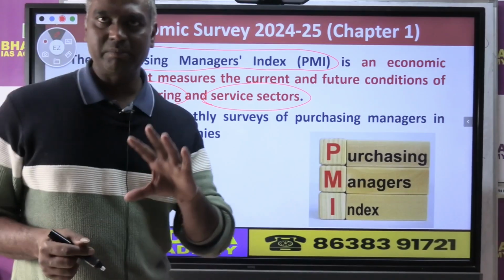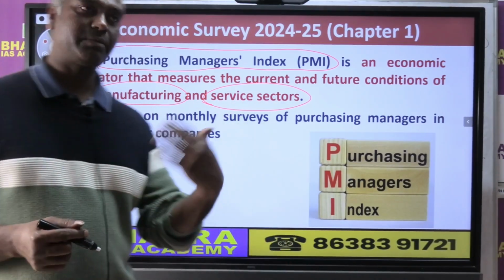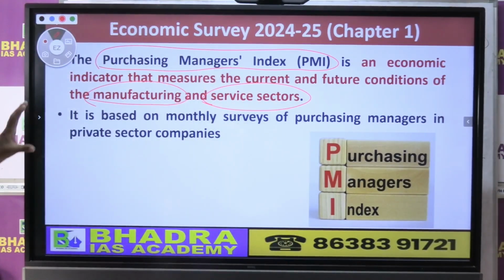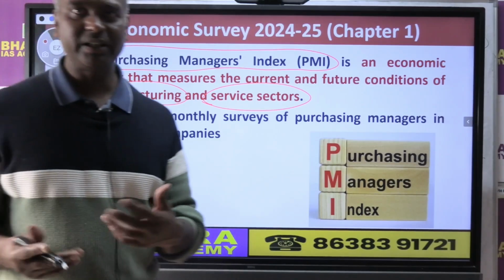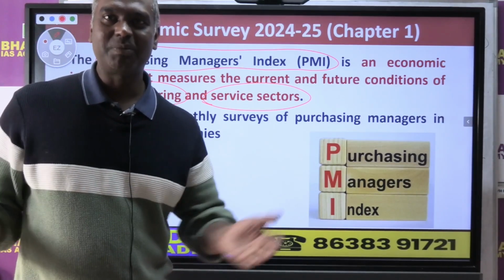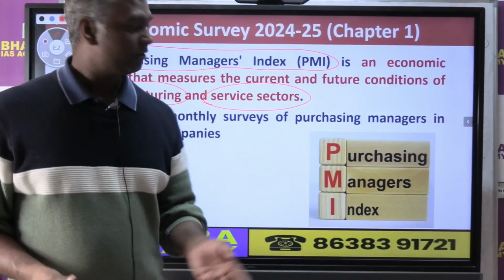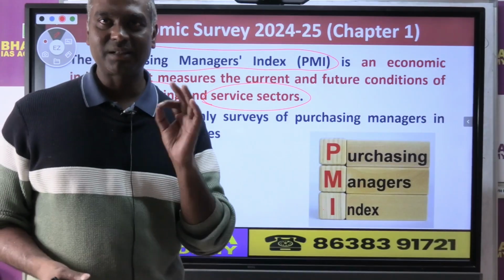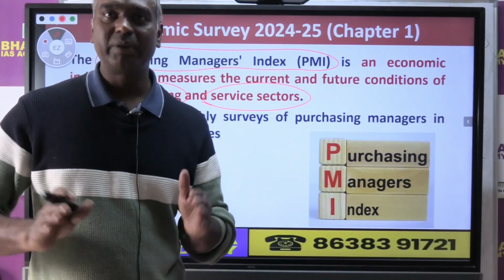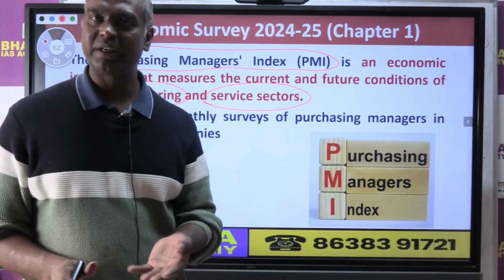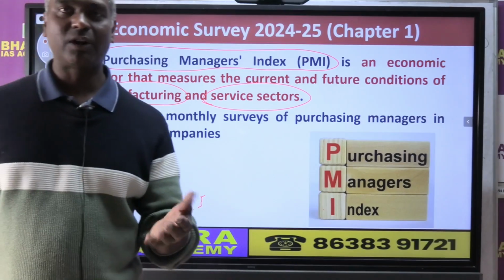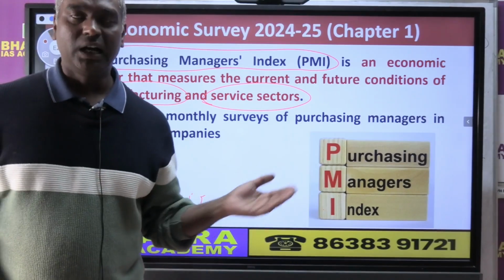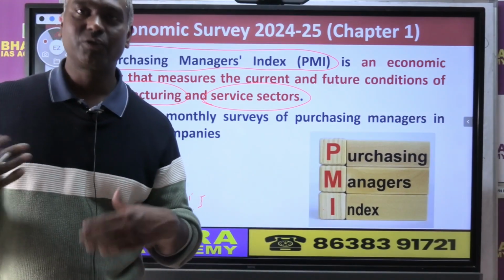That means we have a separate manufacturing PMI index and service PMI index. This index is based on a survey conducted by the managers of private companies who look after the operation of purchasing and things like that. So from the exam point of view, I am telling you, be aware of it. It can come in prelims, right? This index is another index, along with the other indices, to show how there was uncertainty, growth, etc. in the world.